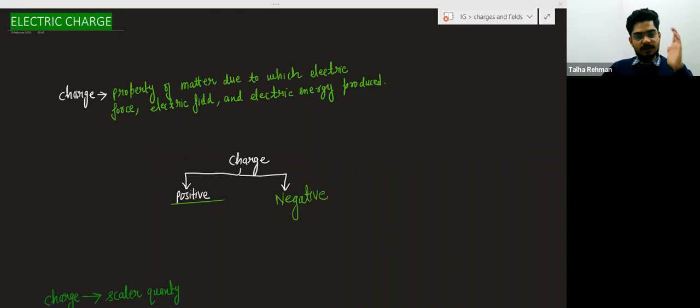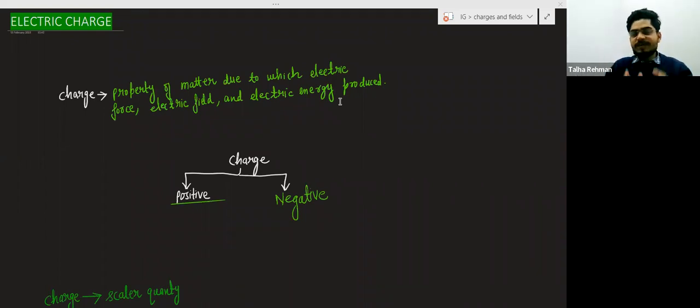So charge is the property of a matter due to which electric force, electric field, and electric energy is produced. We will study about the electric force, the electric field, and the electric energy also. Due to the electric charge, there is an electric field, like due to the mass, there is a gravitational field.